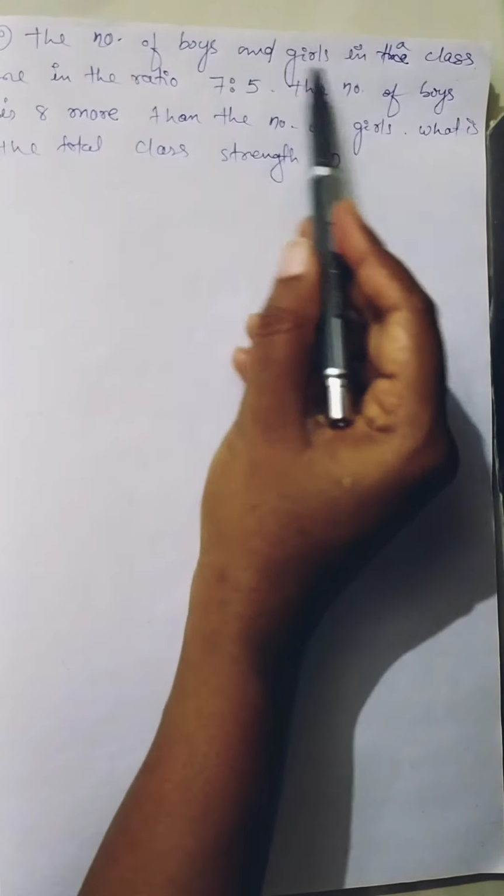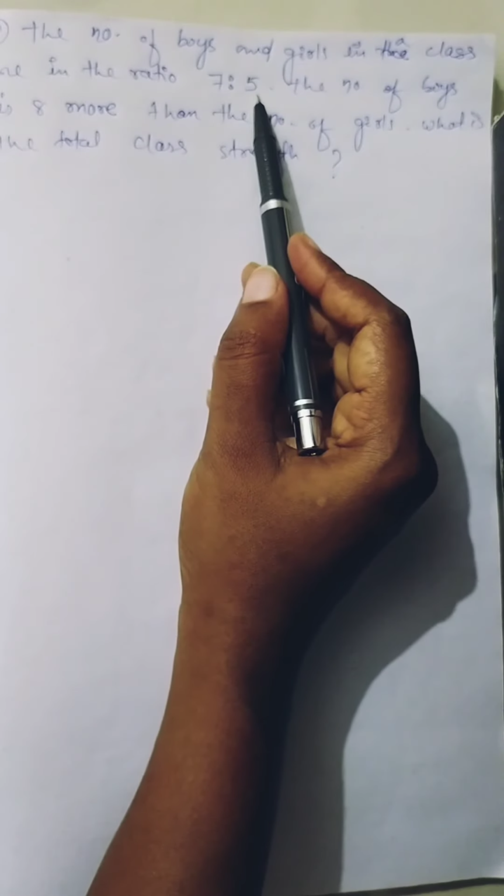Next is number 10. The question is: the numbers of boys and girls in a class are in the ratio 7:5. The number of boys is 8 more than the number of girls. What is the total class strength? It means we have to find out the number of girls, the number of boys, and the total strength of the class. The ratio of boys and girls is 7:5.